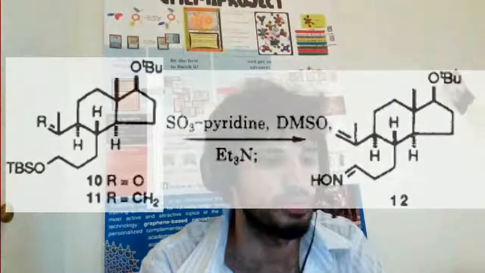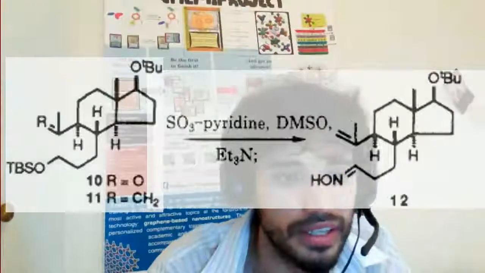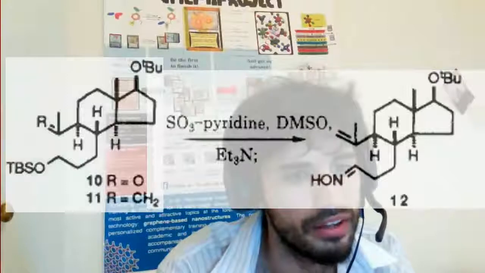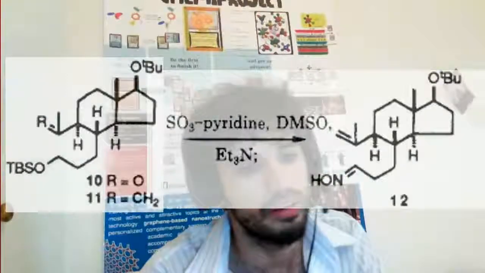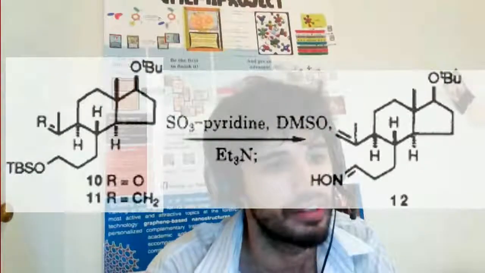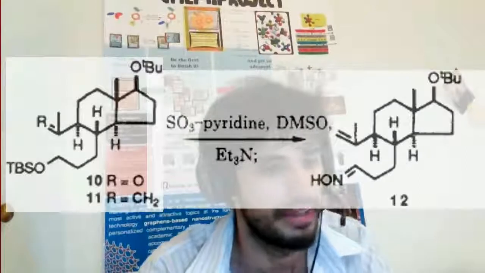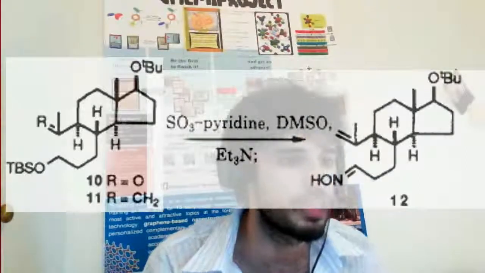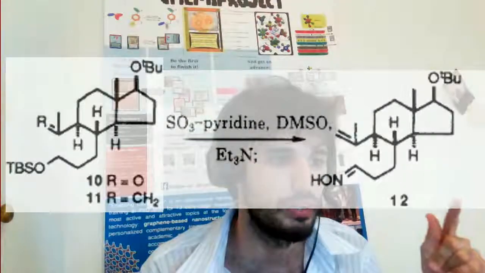And then we submit it to the next step by sulfur trioxide pyridine complex, that basically is a pyridine with aromatic rings of 6 members and with one nitrogen atom, together with sulfur trioxide linked by the nitrogen of the pyridine.